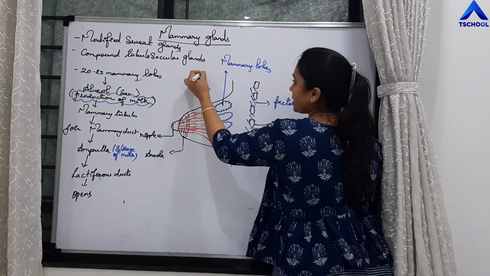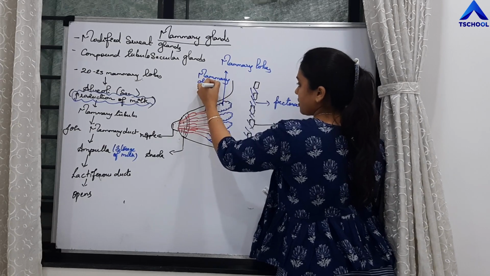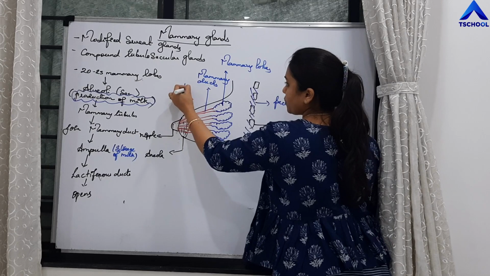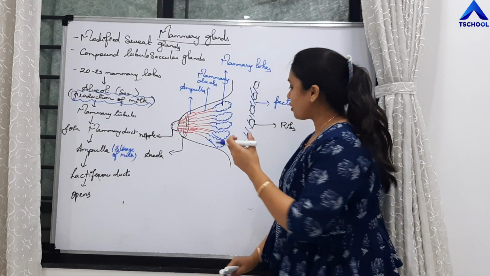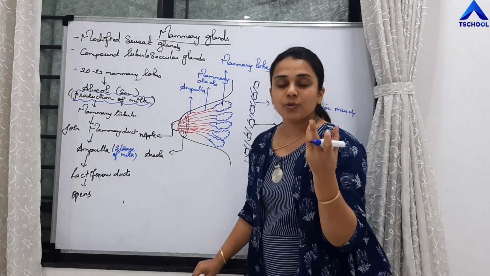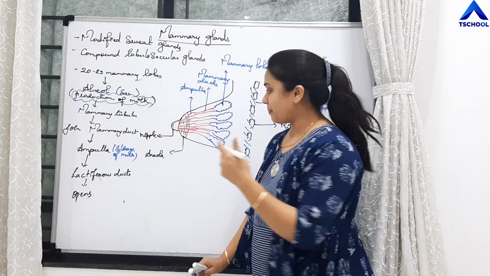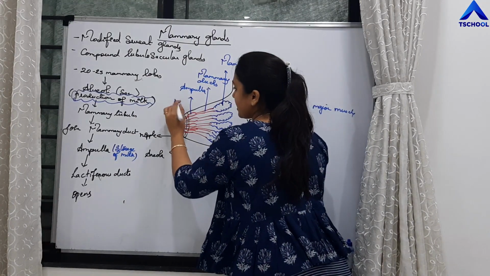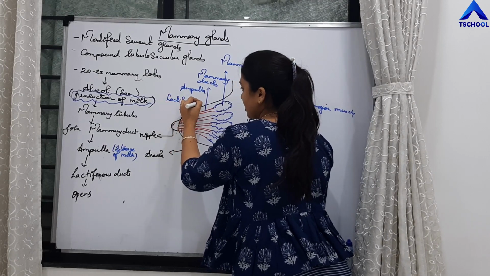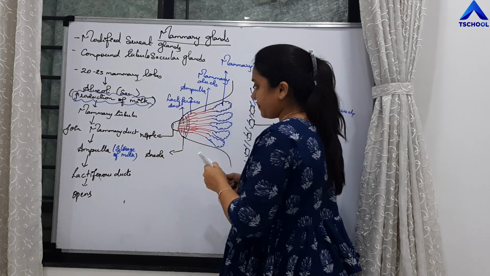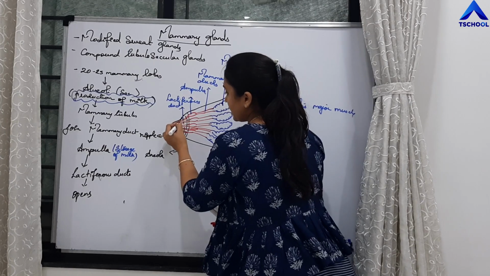These are mammary ducts. This is ampulla. Ampulla is a part where milk is stored, and alveoli are the sacs lined by cells which are going to produce synthesized milk, right? Then this is the lactiferous duct, and finally these ducts are opening outside through the nipple.